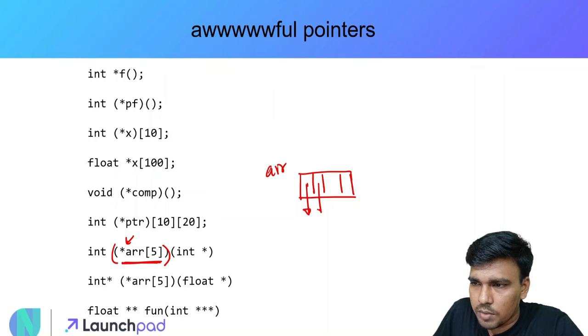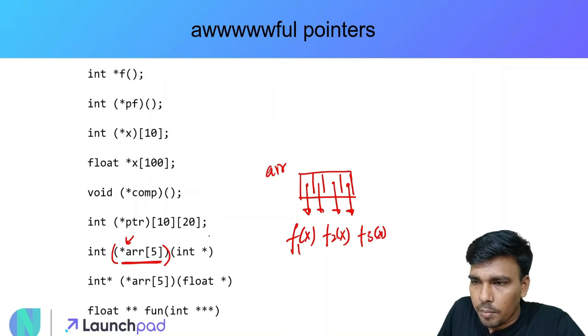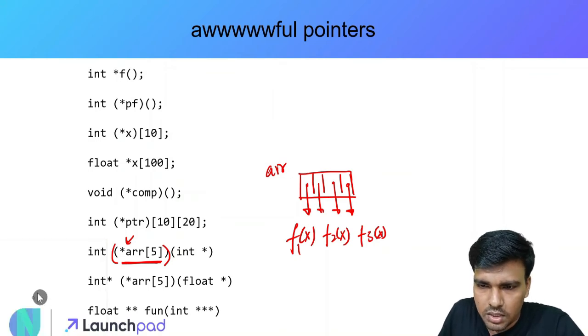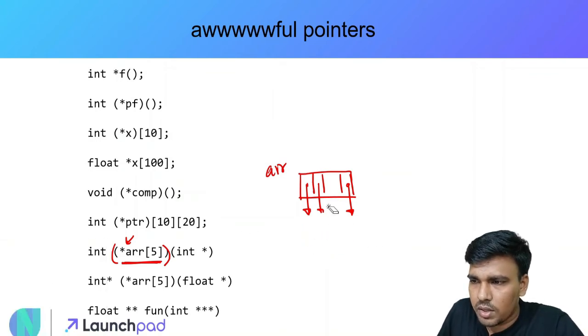So all these locations are pointing to something, but they're not pointing to some normal value like a float or an integer, but what they are all pointing to is a function which takes in an integer pointer. That is, each and every location of this ARR points to a different function. So ये function 1 हो सकता है, this could be a function 2, right? This could be a function 3, right? So ऐसे करके 5 functions को this ARR is pointing to. I hope I'm making sense. The visual diagram helps you to understand these things easily. So that's why I'm drawing all these things.